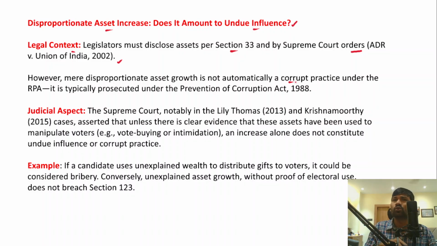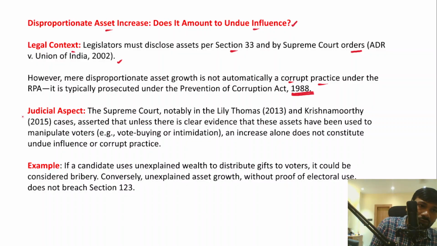Unless he's going for bribery or undue influence of the voters, or he is using hate speech, it doesn't mean that it amounts to corrupt practice. It will typically be prosecuted under another legislation, which is the Prevention of Corruption Act of 1988.